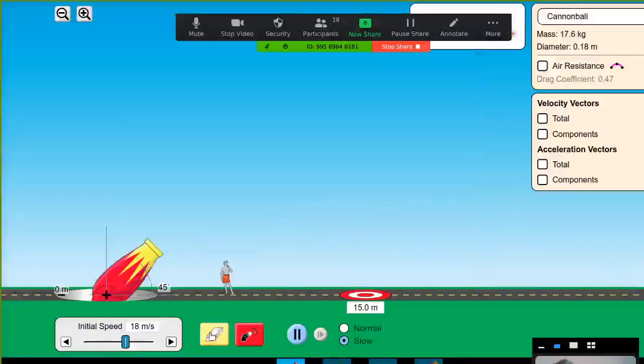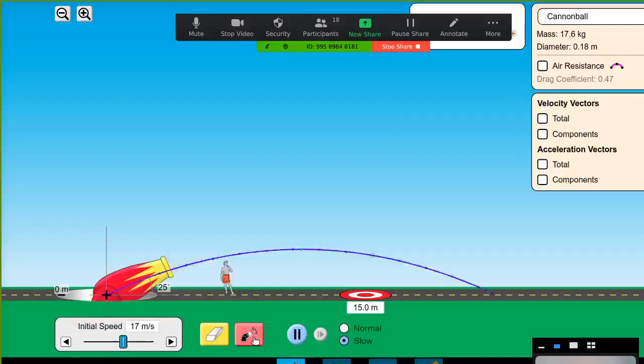So let's start from scratch. We'll start with 25 degree. I'm reducing the speed a little, 17 meter per second, and let's fire the ball. It covers certain distance. We are not measuring it. Okay, increase the angle 35 degree. Again launch it. It has to cover long distance according to the rule, and it is covering.